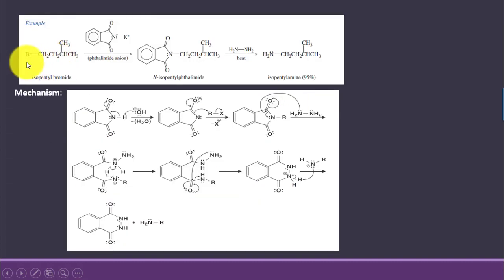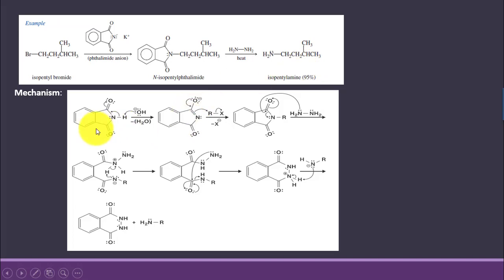Another example is shown. Isopentyl bromide on reaction with phthalimide anion leads to the formation of N-isopentyl phthalimide, and this on reaction with hydrazine leads to the formation of isopentyl amine.